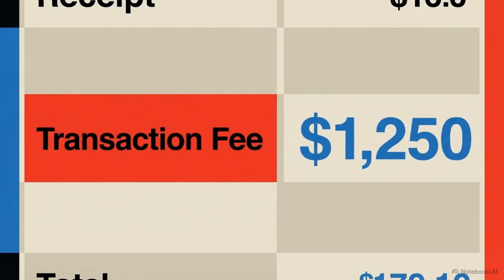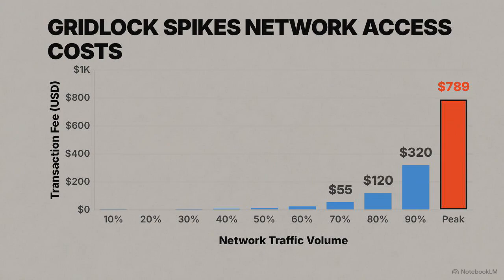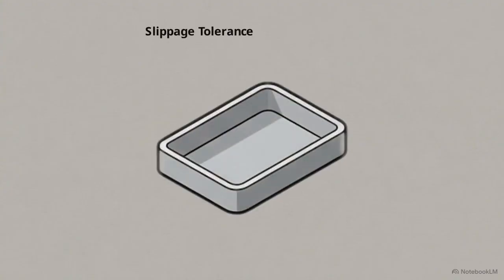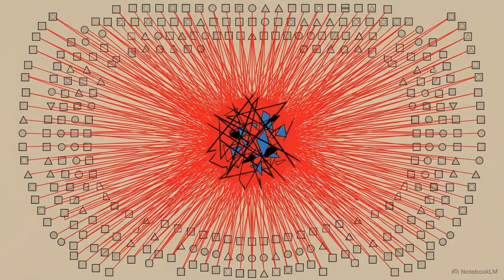This gridlock is a structural consequence of how current blockchains are designed to process information. It creates a system where users are forced to pay a massive financial penalty simply to access the network during periods of high traffic. The imperative transaction model places the burden of execution entirely on the user. To complete a trade, you are required to manually define the exact routing path, set the slippage, and specify the gas limits. Because every user must broadcast these exact step-by-step instructions to a public mempool, thousands of traders end up competing for the same smart contract simultaneously.